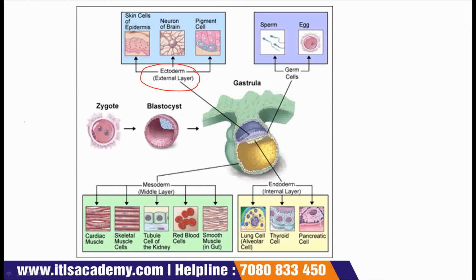First is ectoderm. Ectoderm, as we know, forms notochord and nerve cord and this will give rise to skin cells of epidermis. Epidermis is the outer layer of anything, even our body, the outer layer of skin or any organ, and it will be formed by the ectoderm.